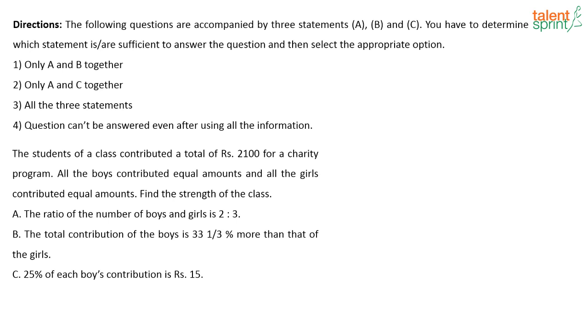So how will you solve this? The students of a class are totally contributing this much amount, and boys are contributing equal amounts and girls are contributing equal amounts. You have to find the strength of the class. So let us assume that there are X boys, and each boy is giving A rupees. Similarly girls, I am going to assume that there are Y girls and each girl is giving B rupees. Now what is given? The ratio of boys and girls is 2:3. Now using the first statement alone, am I able to find out the answer?